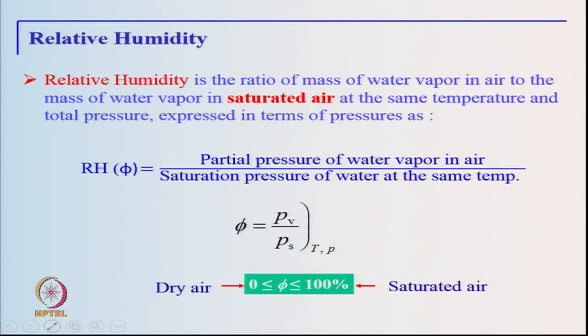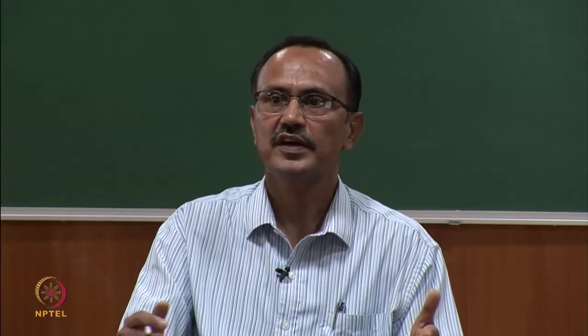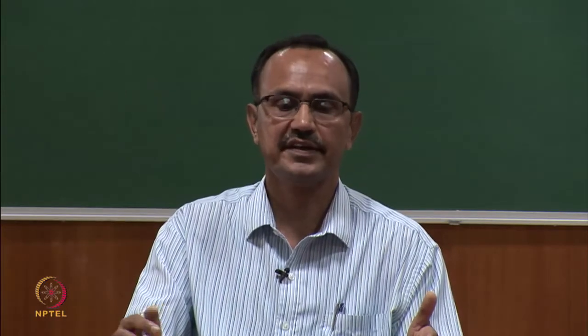So, the relative humidity can vary from 0% to 100%. 0% refers to dry air with no water vapor being present, and 100% refers to saturated air when you have maximum moisture present in air.